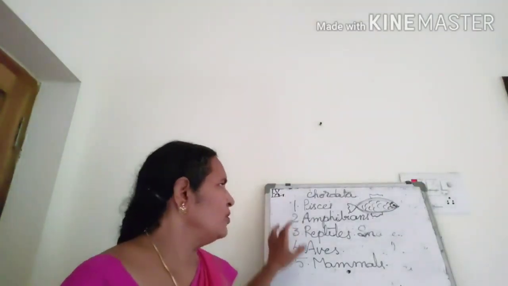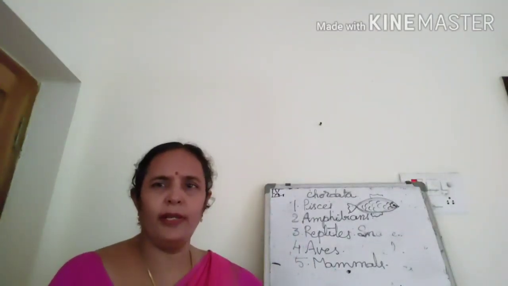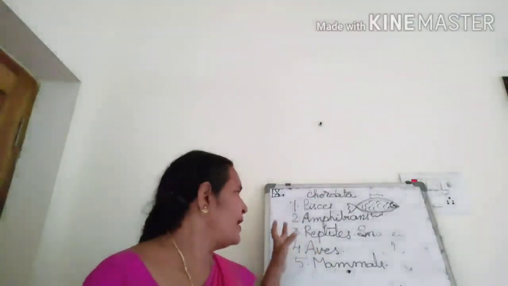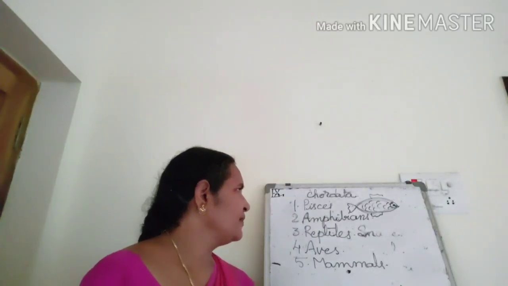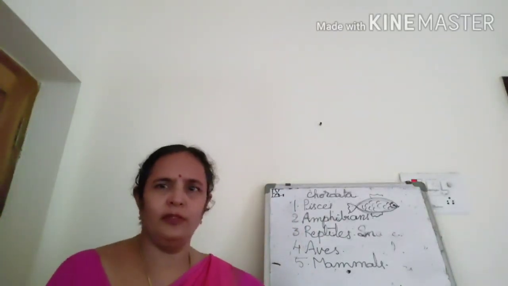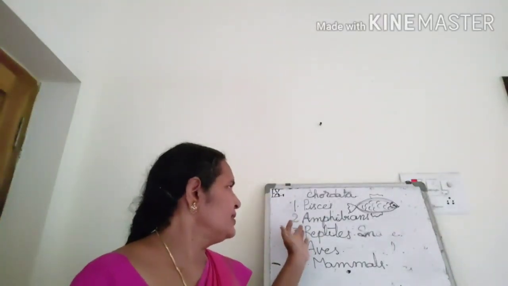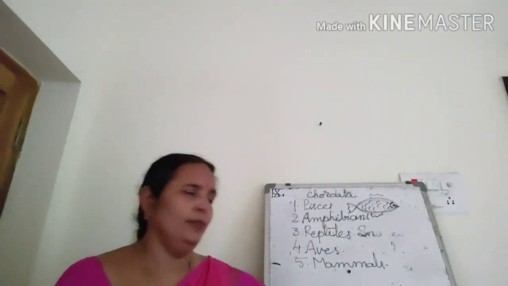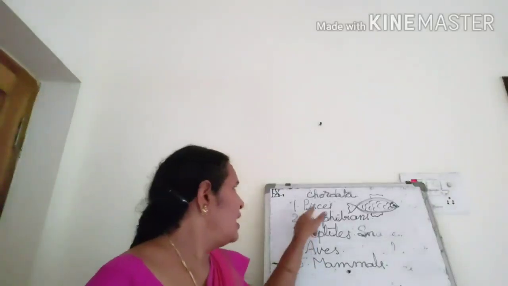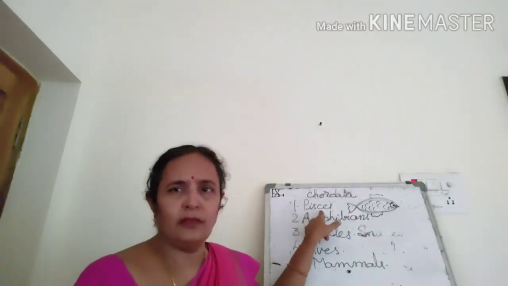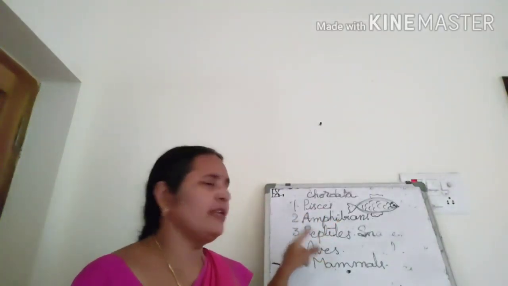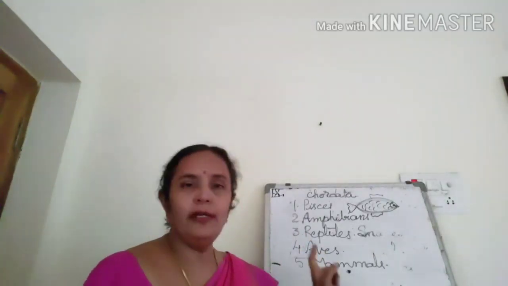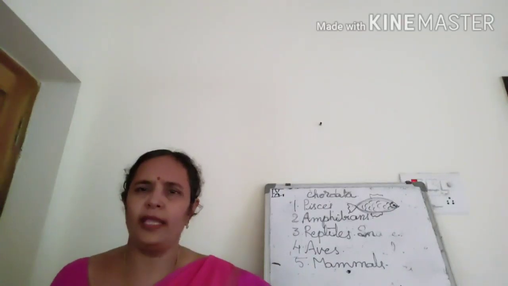And coming to the brain also, the nervous system is well developed in mammals. Gradual development is there from Pisces to mammals. And respiratory organs also differ. Fish have gills, the others have lungs, and amphibians have skin also. Like that, difference is there. Pisces, amphibians, reptiles reproduce through eggs. Aves also lay eggs. Mammals give birth to young ones.